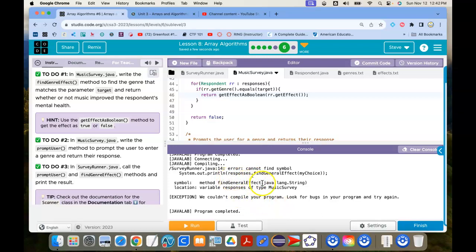Responses, find general, is it response or responses? Oh, it's not find general effects. It is get effect as Boolean.